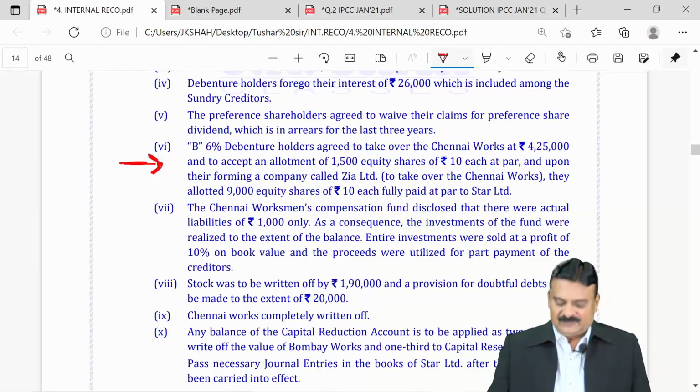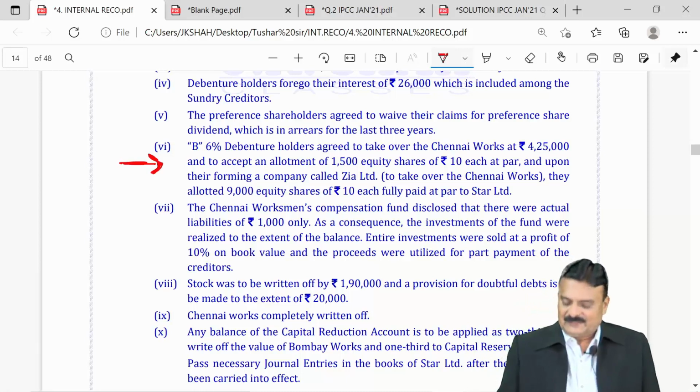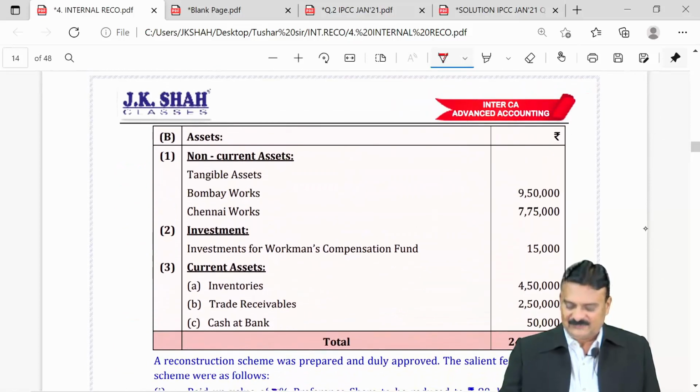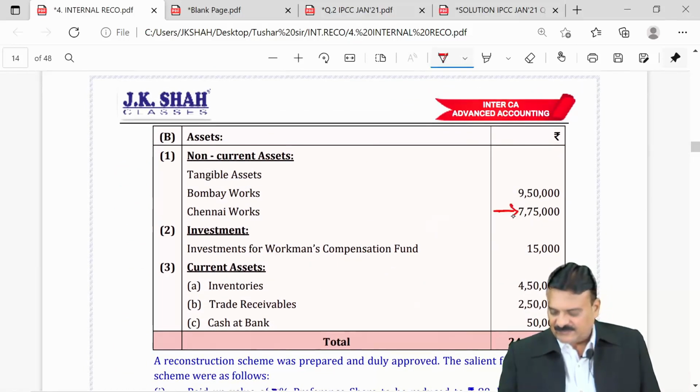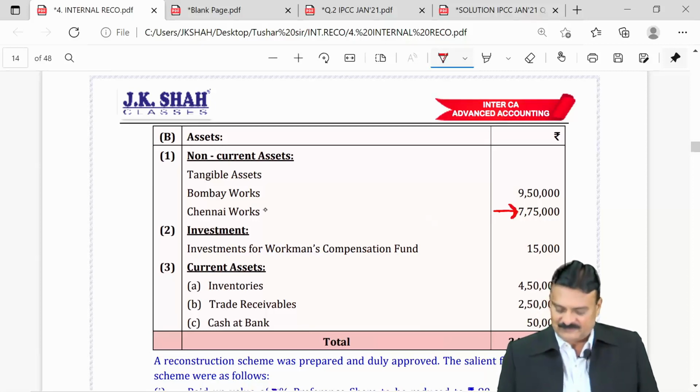B, 6% debenture holders agreed to take over Chennai Works. Chennai Works means Chennai factory at 4,25,000. Now, if you see the balance sheet, this Chennai Works, Chennai factory, book value is 775 and that is taken over only in what price? 4,25,000.